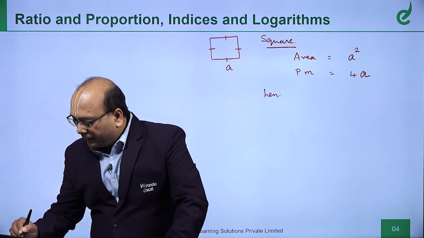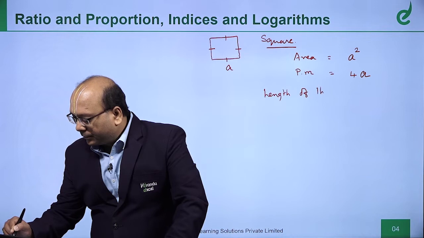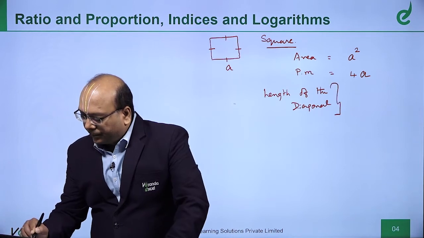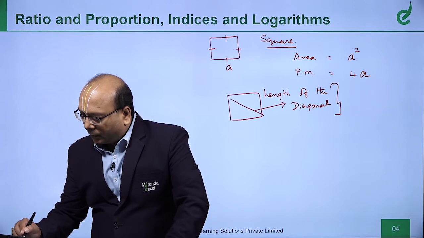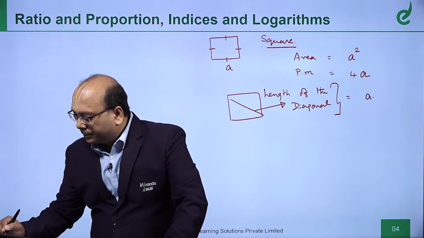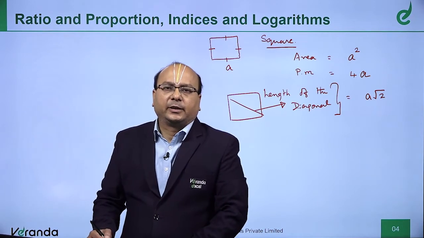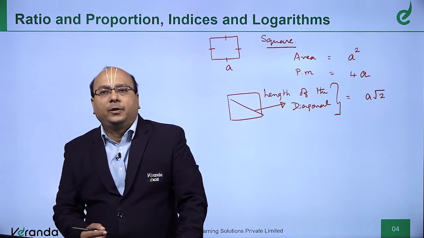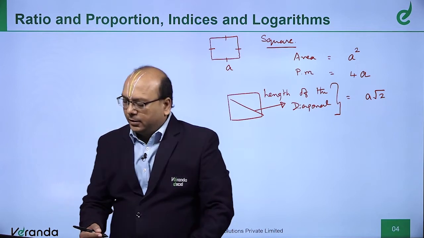And length of the diagonal. Length of the diagonal is what? A into root 2. This I will connect with the Pythagoras theorem later. Now we will note that the length of the diagonal of a square is A root 2.